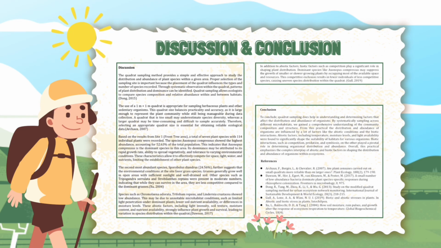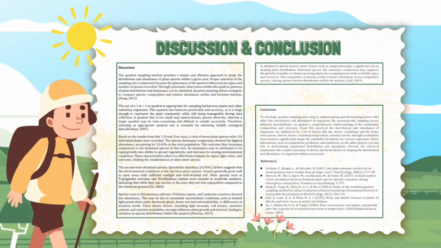The second most abundant species, Sporobolus diandrus, at 24.56%, further suggests that the environmental conditions at the site favor grass species. Grasses generally grow well in open areas with sufficient sunlight and well-drained soil. Other species such as Tripogandra cerulata and Strobilanthes reptans were present in moderate numbers, indicating that while they can survive in the area, they are less competitive compared to the dominant grasses.